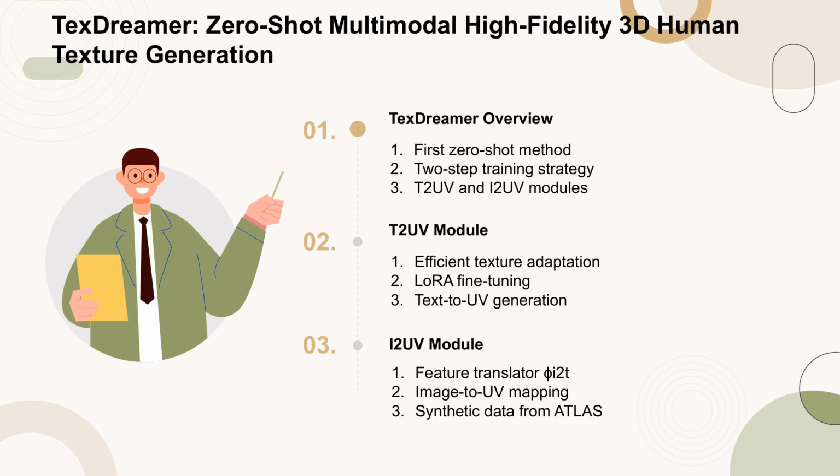TexDreamer is the first zero-shot multimodal high-fidelity 3D human texture generation method. It employs a two-step training strategy involving the text-to-UV, T2UV, and image-to-UV, I2UV modules. The T2UV module uses efficient texture adaptation fine-tuning with LoRA to generate textures from text. The I2UV module, on the other hand, utilizes a novel feature translator to map input image features to the conditional text feature space of T2UV, enabling the generation of UV textures from 2D images.